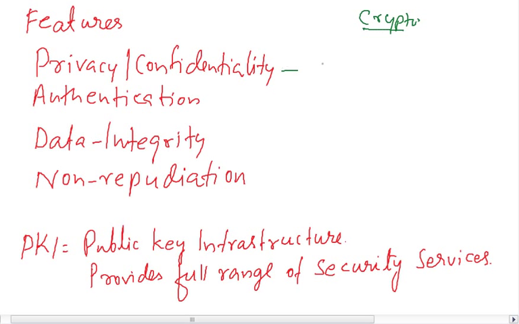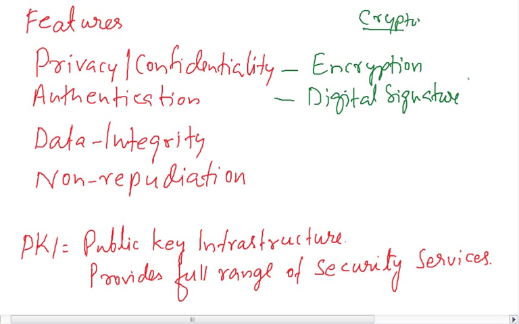Privacy and confidentiality can be achieved by encryption. Authentication can be achieved by digital signature, or you can have the CA certificate also. Data integrity is achieved by hashing and creating a message digest. And non-repudiation, repudiating means denying, is also achieved by digital signature.